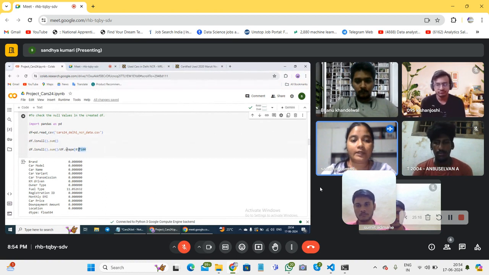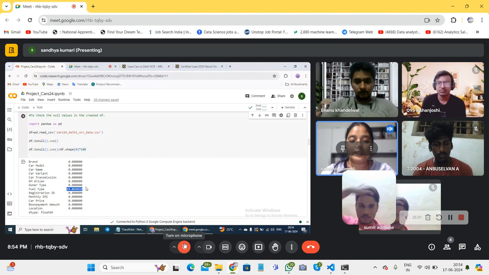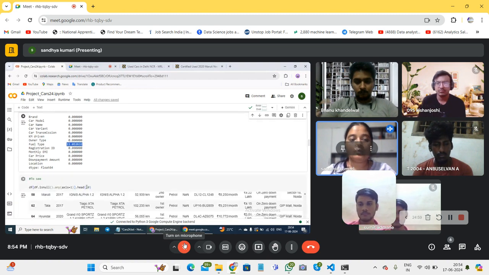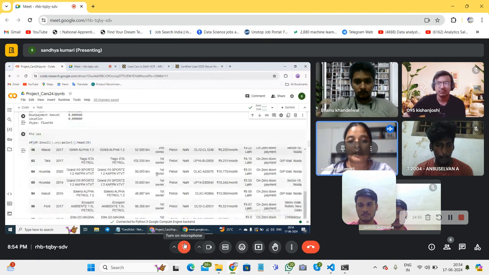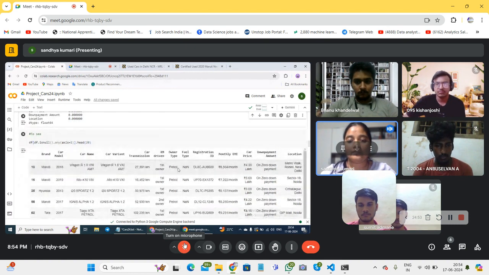We then calculated the percentage, because the percentage decides how to deal with the NaN values, and we found that fuel type has all the NaN values, and the percentage is 11%. We can drop only if the percentage is more than 30, so now we have to handle this. You can see here all the rows which have NaN values.